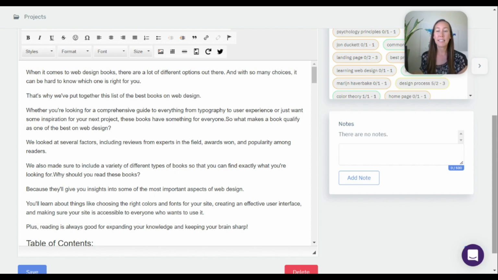That's why we put together this list of the best books on web design. Whether you're looking for a comprehensive guide to everything from typography to user experience, or just want some inspiration for your next project, these books have something for everyone.